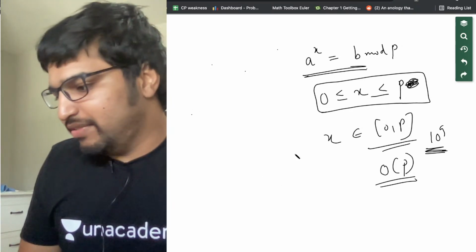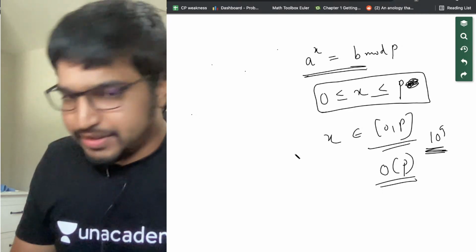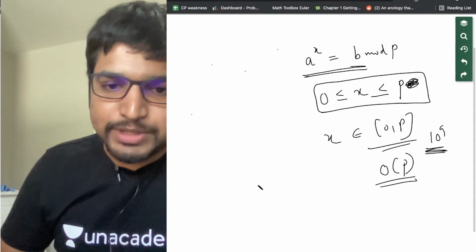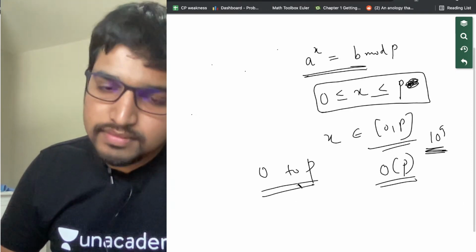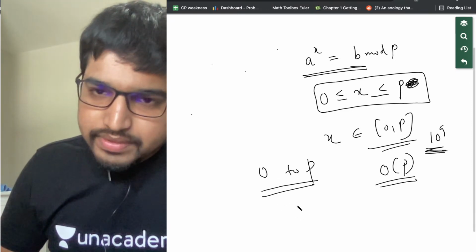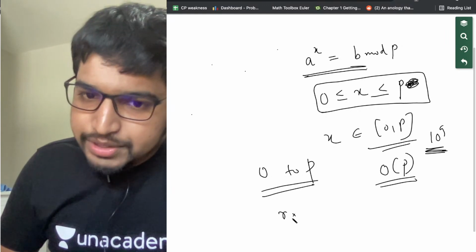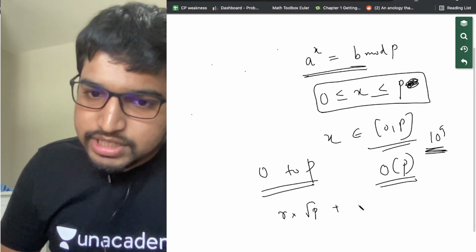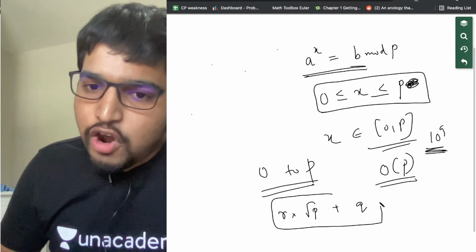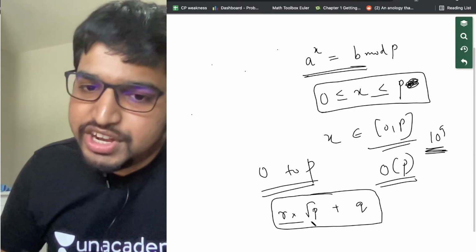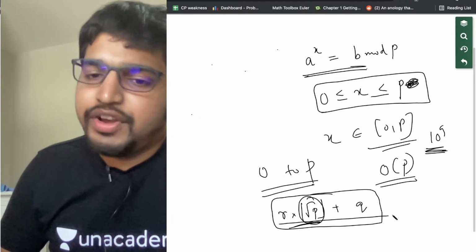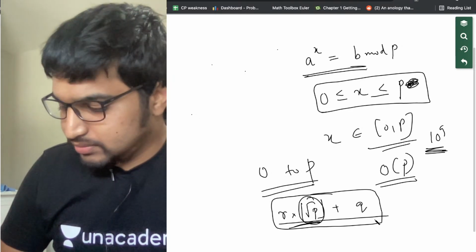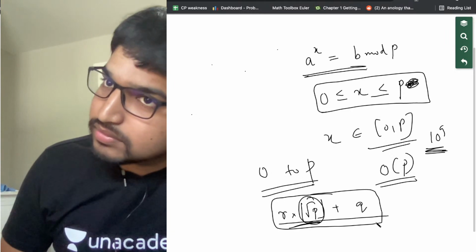We can write all numbers from 0 to p as r into root p plus q. Root p, like take the floor of root p. R into root p plus q. Got it?